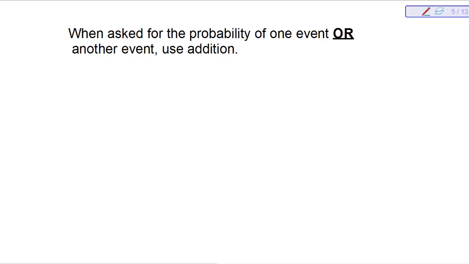When you're asked for the probability of one event or another event, make sure that you use addition. The and is going to represent something else, but I'm wanting one thing or another, so I'm wanting them both, and that's why it's an addition type problem.